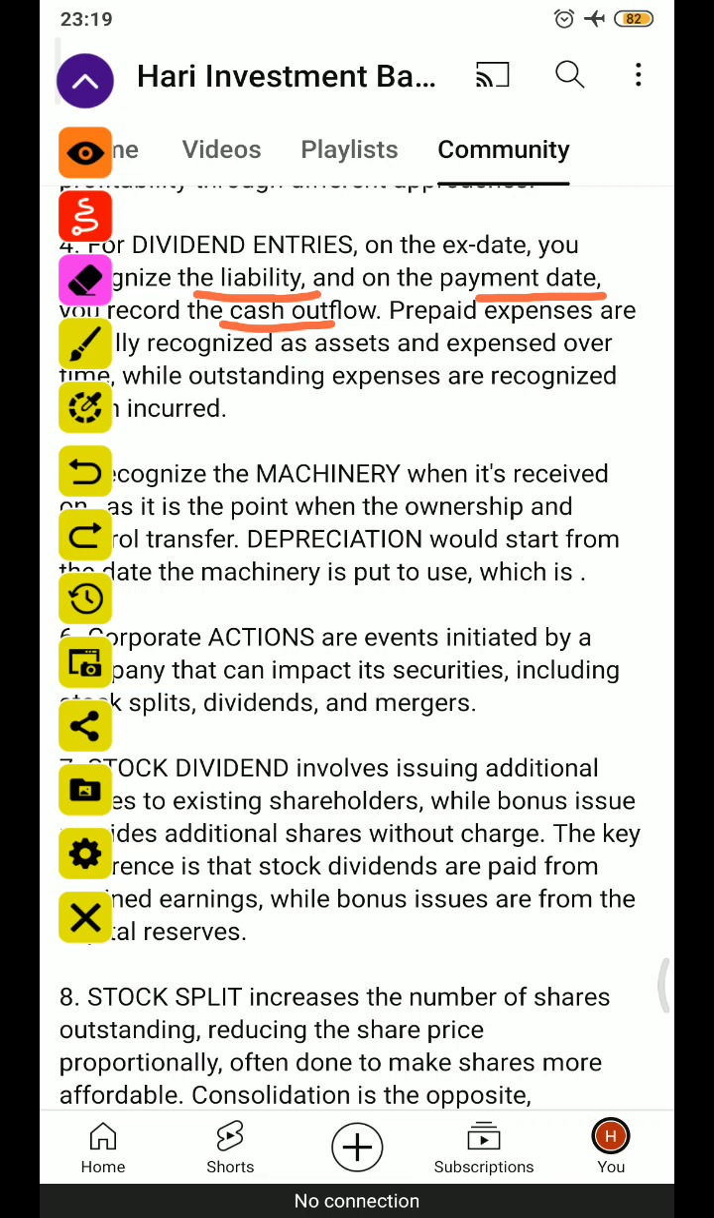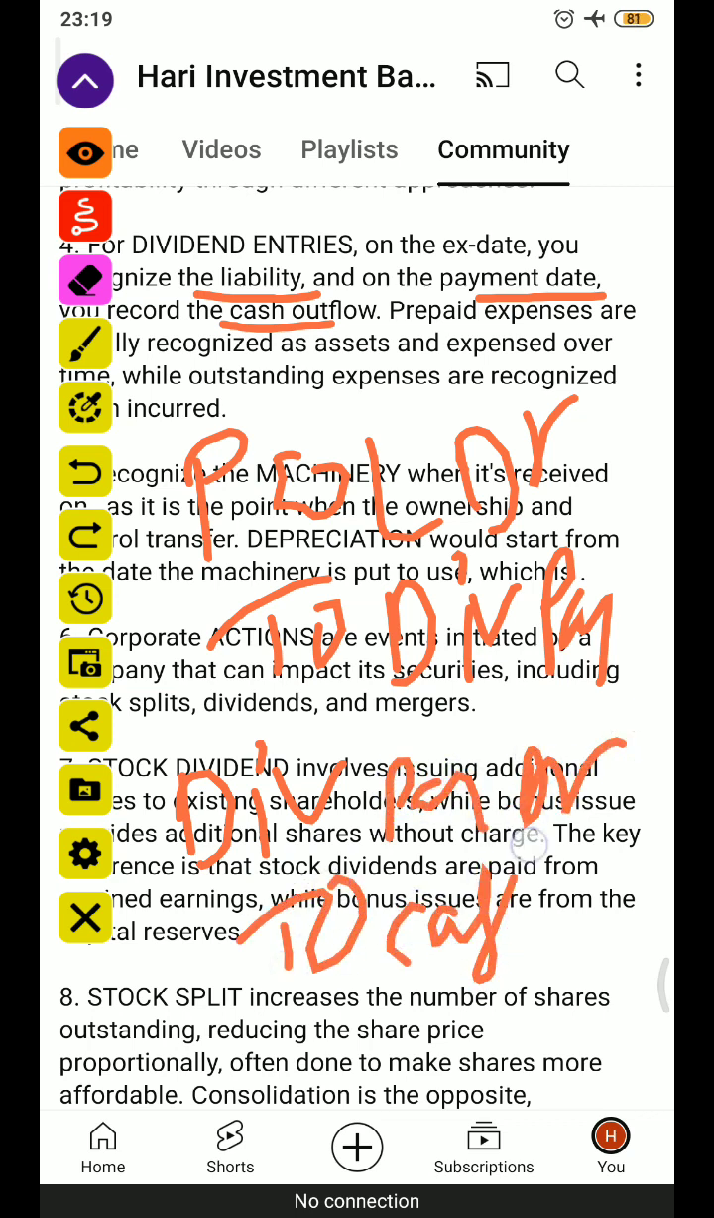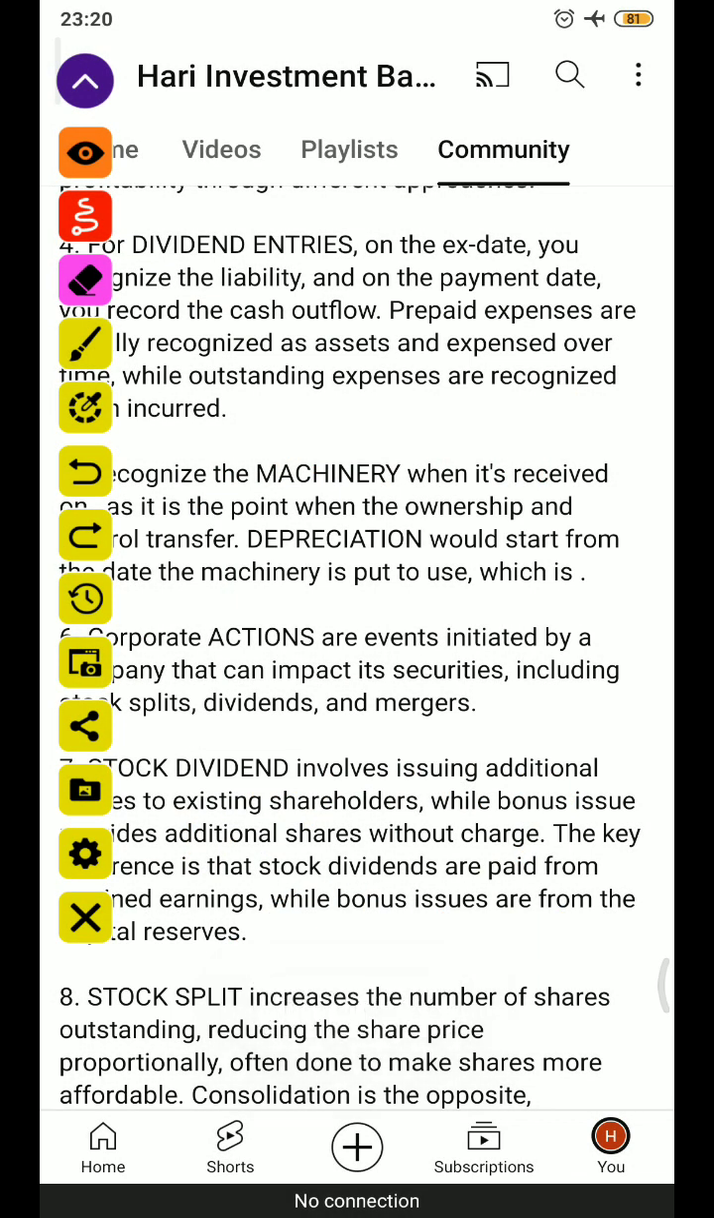So the first entry will be profit and loss account debit to dividend payable, and the second entry will be dividend payable account debit to cash. These entries will be posted as dividend entries. And whereas prepaid expenses means it is a current asset, so it needs to be recognized as an asset and expensed over time, while outstanding expenses are recognized when they are incurred.